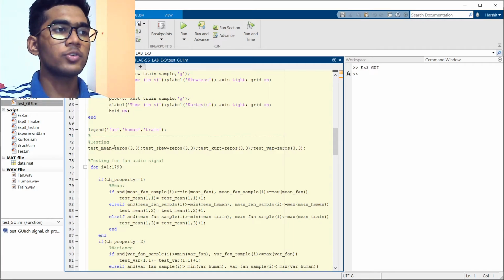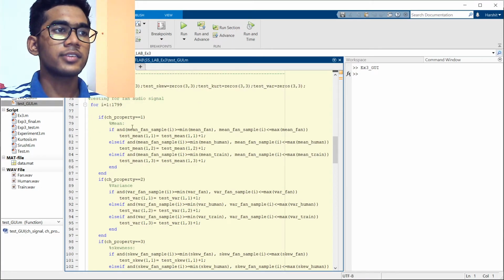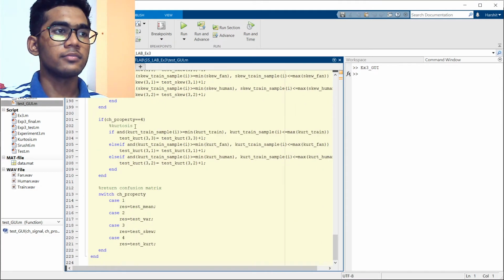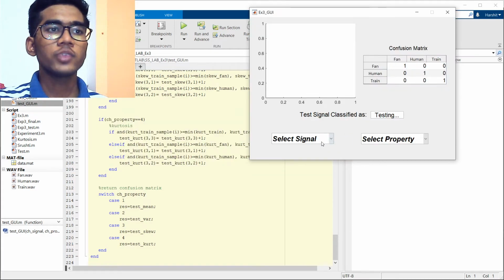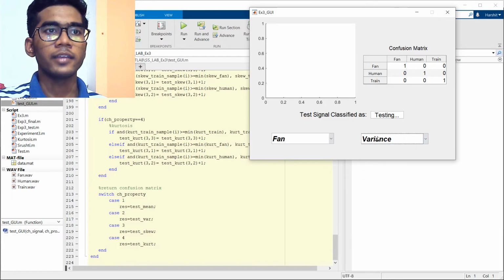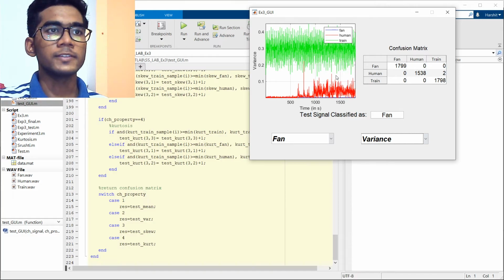Now here we come to the testing part. Here, as usual, we define test_mean as zeros and test it for the property as earlier shown in the code. Now coming to the GUI, here we select our signal. For example, I am selecting a fan signal and I want to observe the variance property. So I will click variance and I observe this.